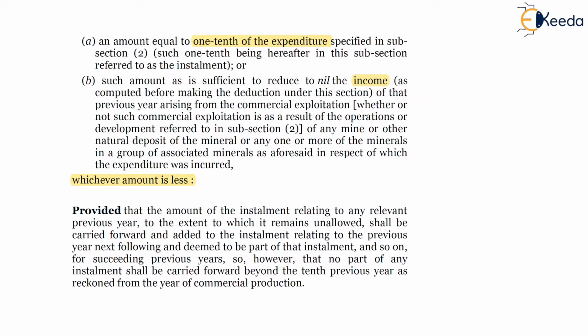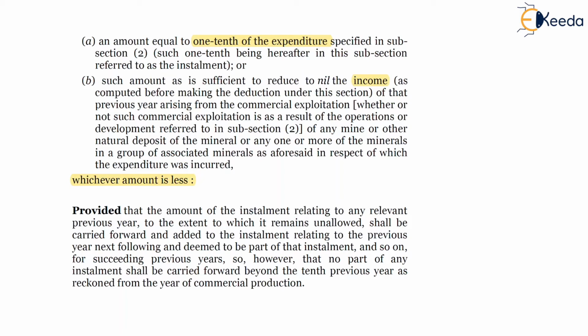Any amount remaining unutilized, any amount of one tenth of the expenditure which is unabsorbed, in such a case it will be carried forward to the next previous year for the purpose of set off, and it can be carried forward for the next 9 succeeding previous years.